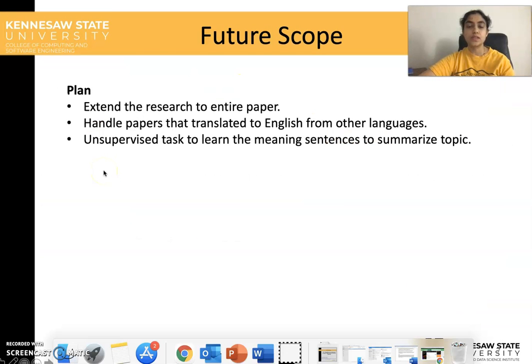The scope of this research is to extend it to the entire paper. Currently, only the abstract has been considered, so our aim is to take it forward to consider the entire paper.